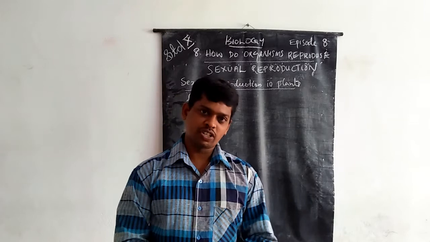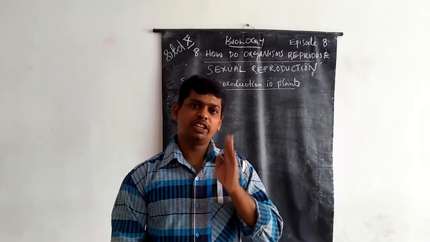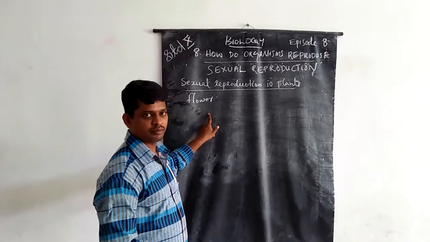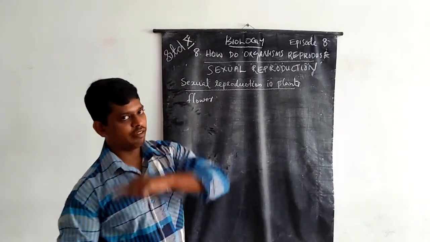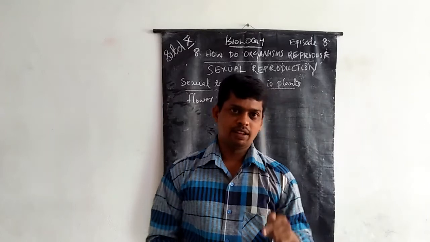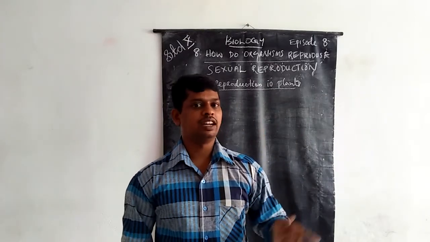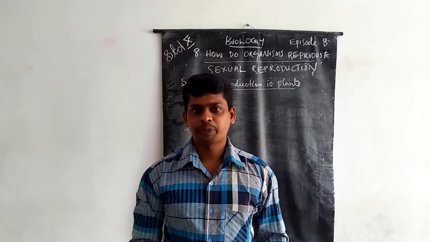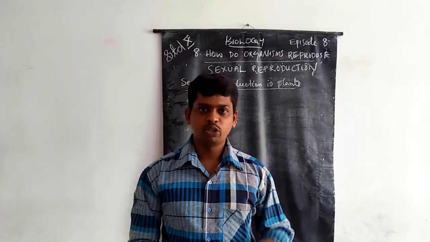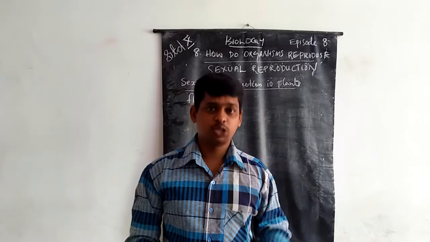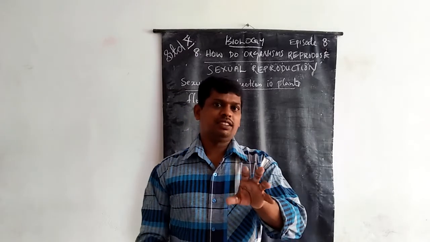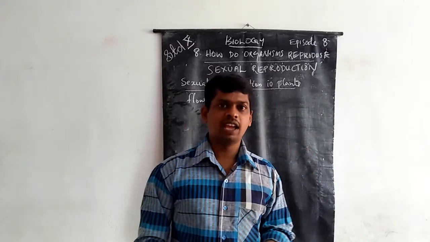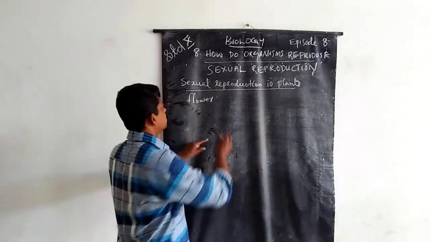For sexual reproduction, the reproductive part of the plant is the flower. All flowering plants have the ability to reproduce sexually. Such flowering plants are commonly known as angiosperms.